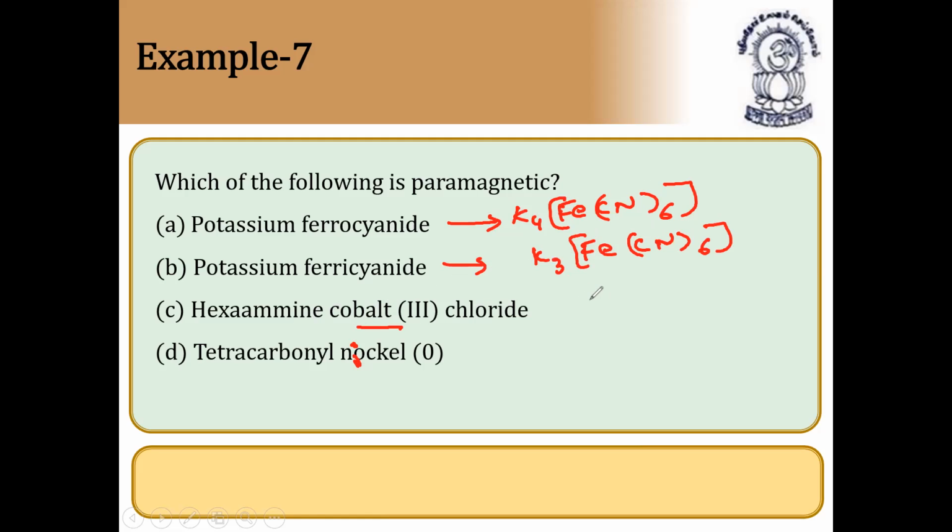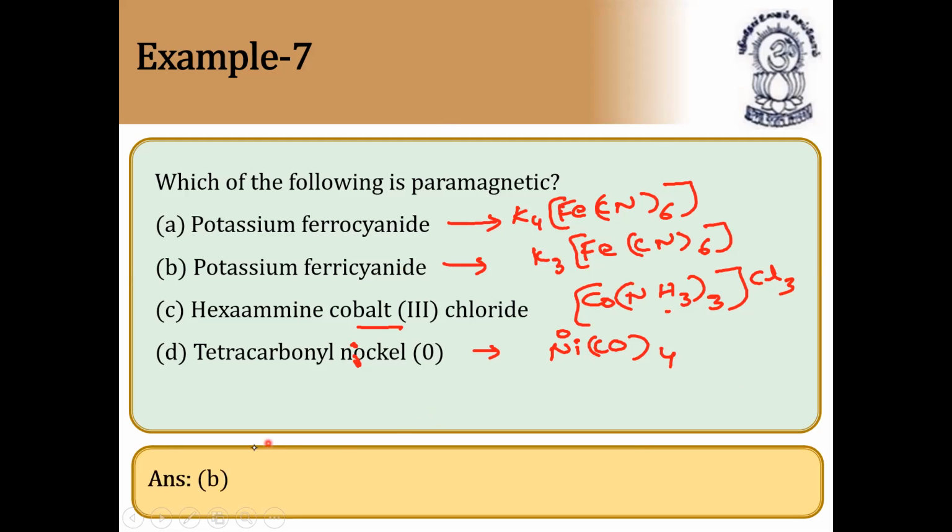And hexamine cobalt trichloride is [Co(NH3)6]Cl3, with Cl3 outside because cobalt is plus 3 and ammonia is a neutral ligand. And tetracarbonyl nickel is Ni(CO)4. This we already know, the oxidation state of nickel is 0. So let us start now. We can find the number of unpaired electrons in each case. As I already told you, potassium ferricyanide has iron in the plus 3 state, so it is paramagnetic in nature. Definitely paramagnetic, very important.